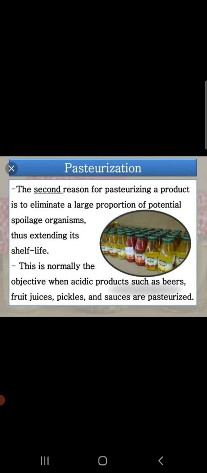What happens here? Heating at a very high temperature kills the bacteria present in the milk, and then quick cooling prevents the remaining bacteria from growing. Milk products like cheese and other substances like honey, beer, wine, juices, etc. are also preserved using this method. That is pasteurization, and it has derived its name after the scientist Louis Pasteur.